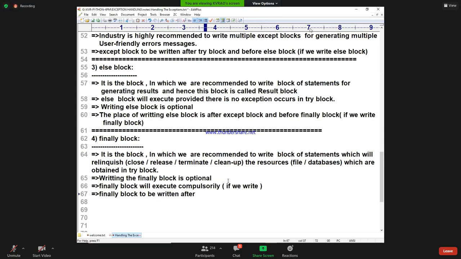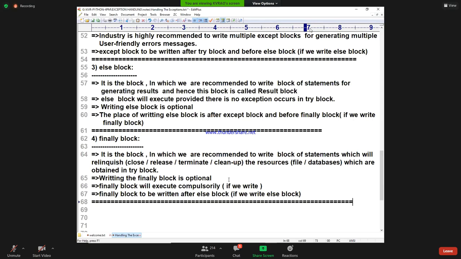after the else block, if we write an else block. These are the points of which block? These are the points of the finally block.